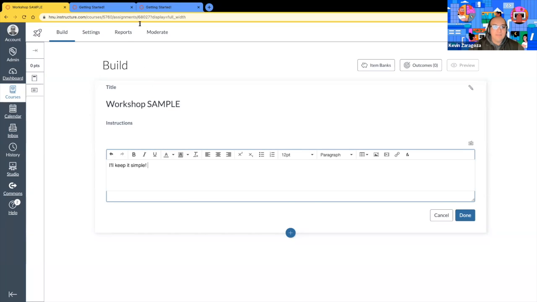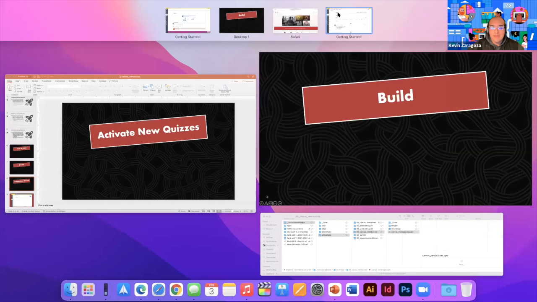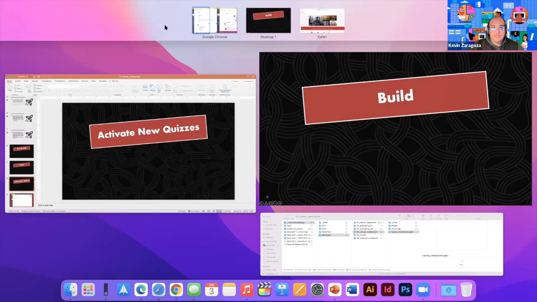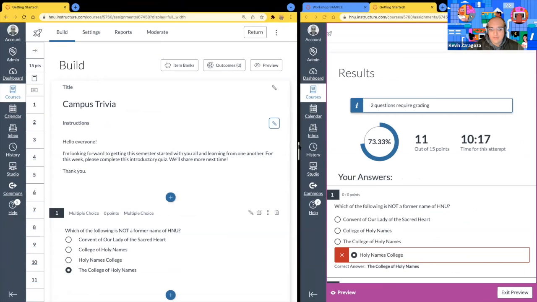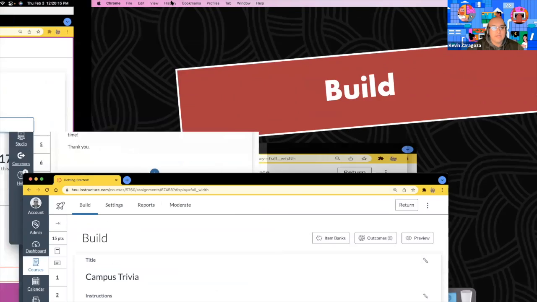Just for ease, I'm going to split my window down so that I can see not just the build, but also the responses that we were building earlier. So over here on the left, I want to keep this on the right.